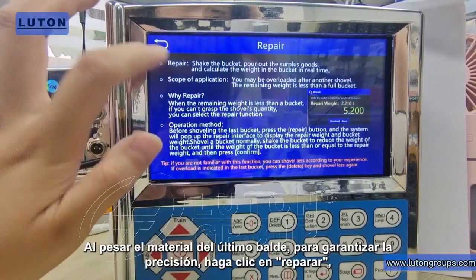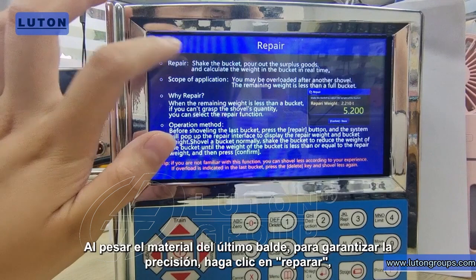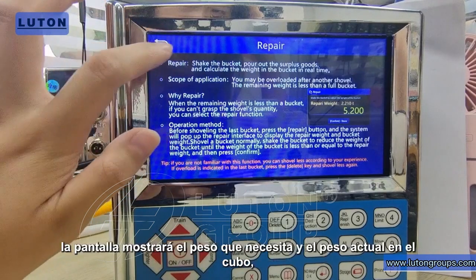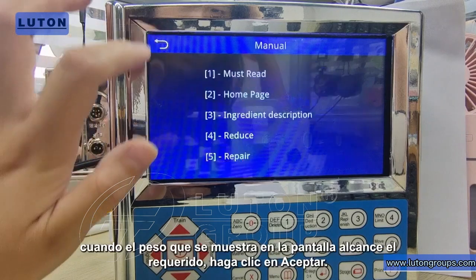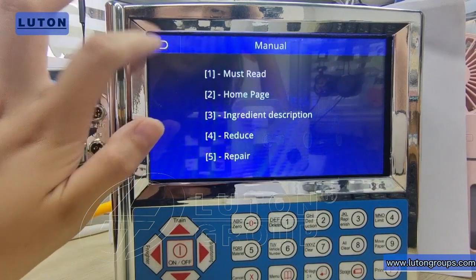Repair. When weighing the material of the last bucket, in order to ensure accuracy, click Repair. The screen will display the weight you need and the current weight in the bucket. You can shake off some materials in the bucket. When the weight displayed on the screen reaches your requirement, click OK.